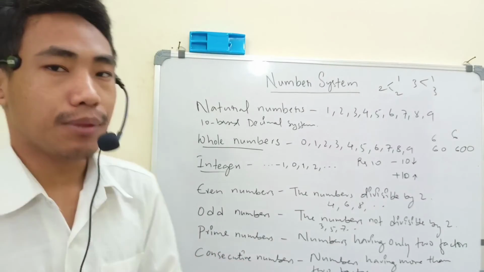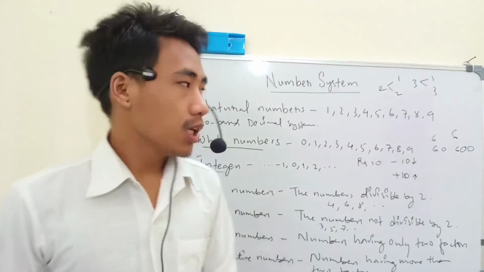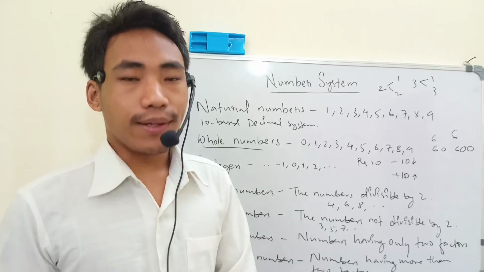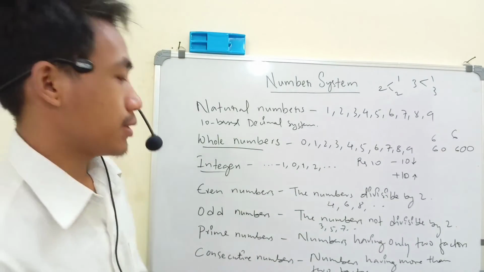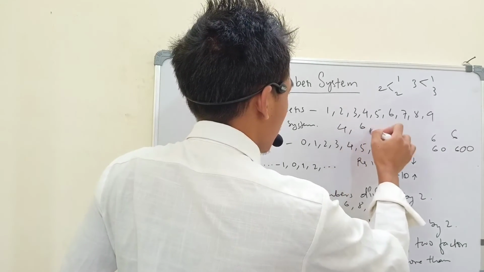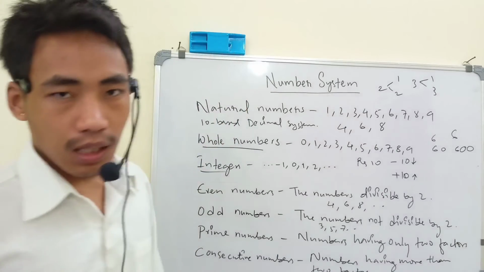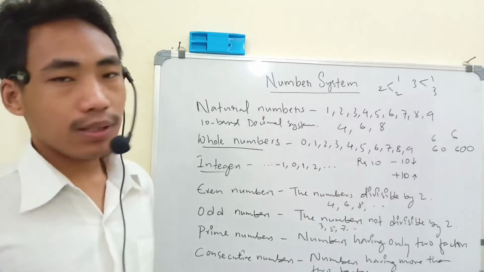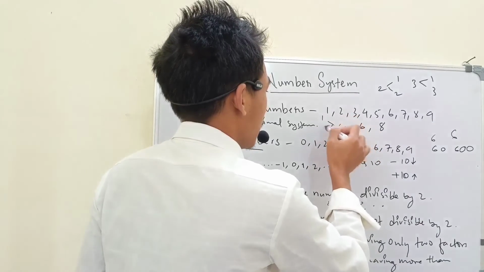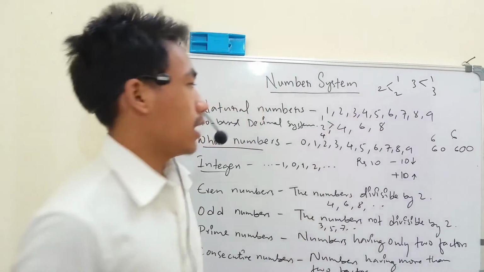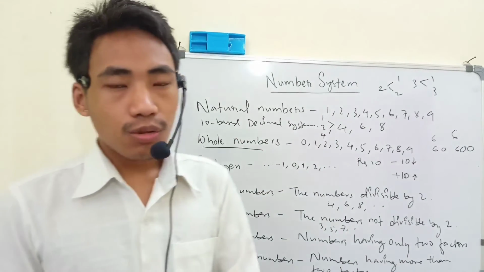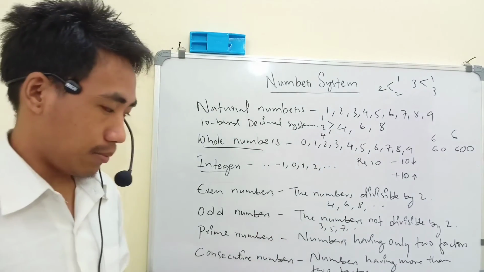Then we have the composite numbers. What are they? They are the numbers having more than two factors, or we can say the opposite of prime numbers. For example, 4, 6, 8. These are composite numbers because they have more than two factors. For example, 4 has 1, 2 and 4. Likewise, 6 has more than two factors. Likewise, 8 has more than two factors. So these are called composite numbers.